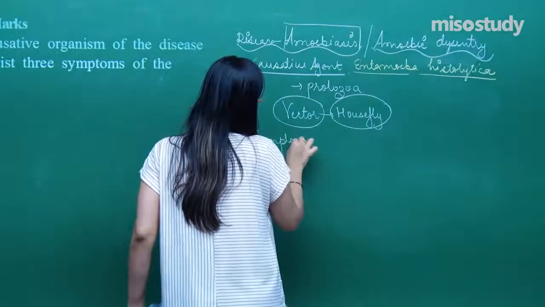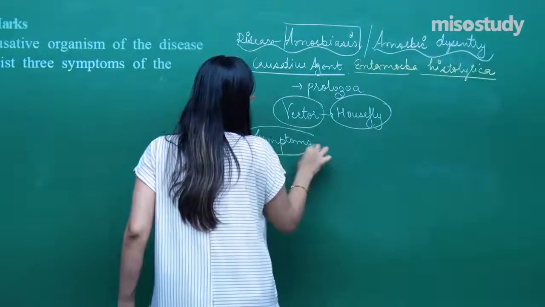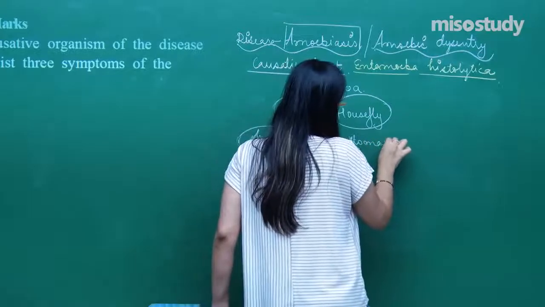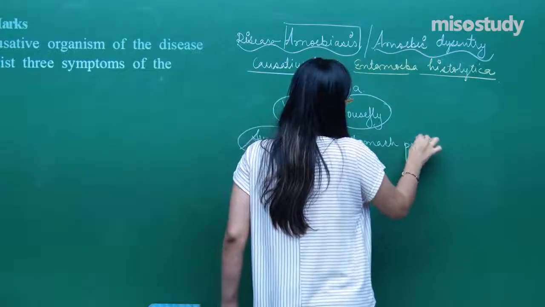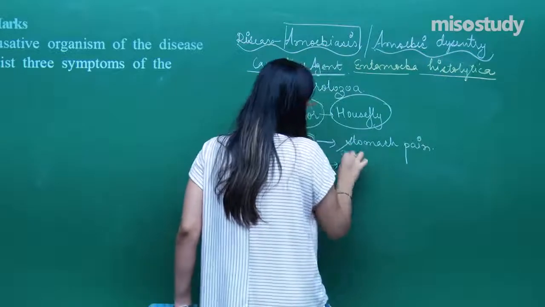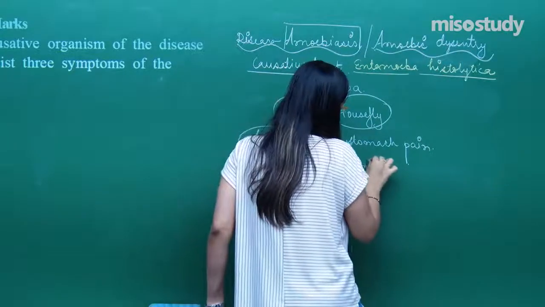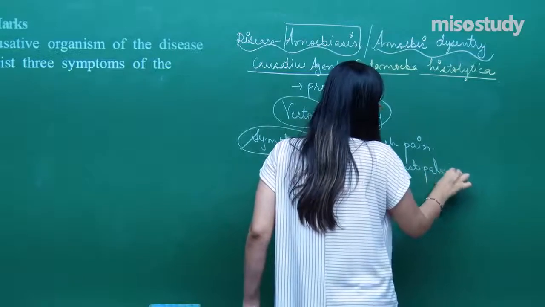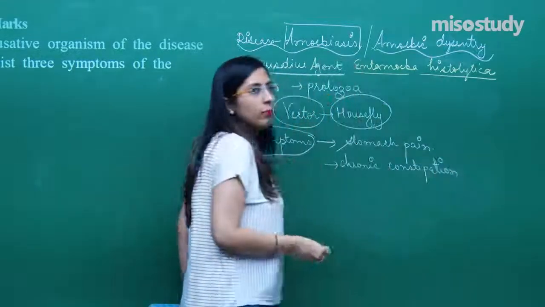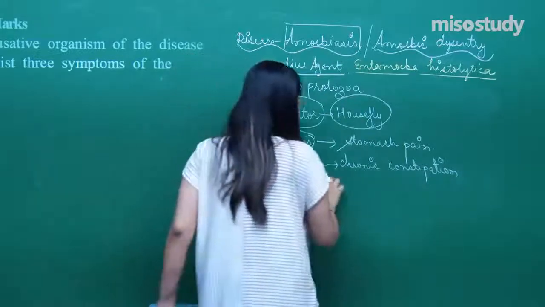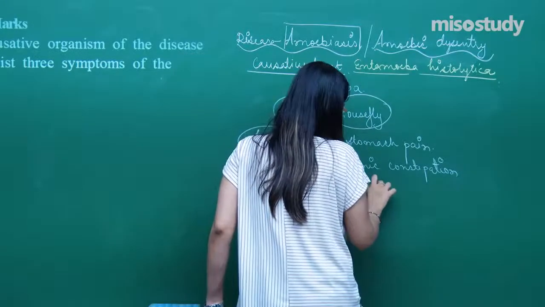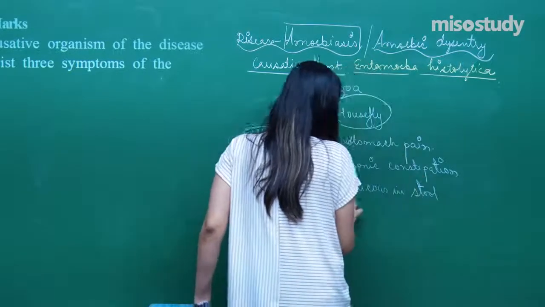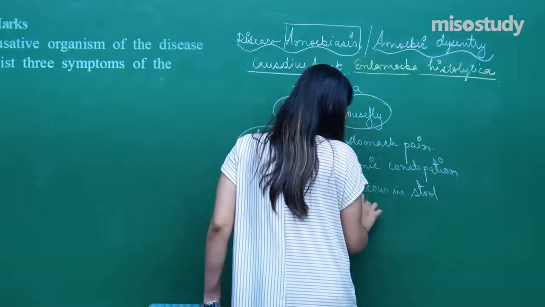we have to explain about the symptoms. The symptoms present are stomach pain, chronic constipation, mucus in stool, and also another one, blood in stool.